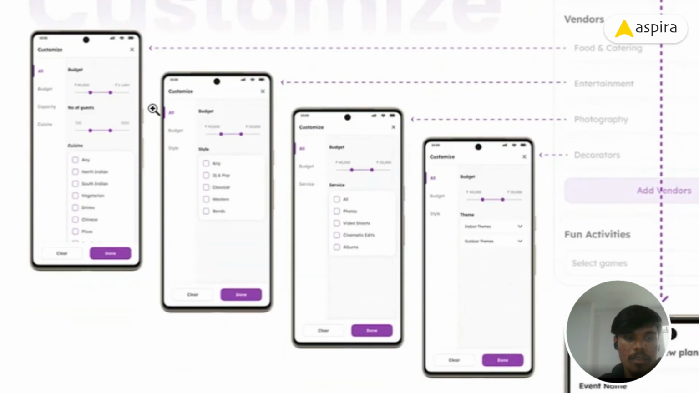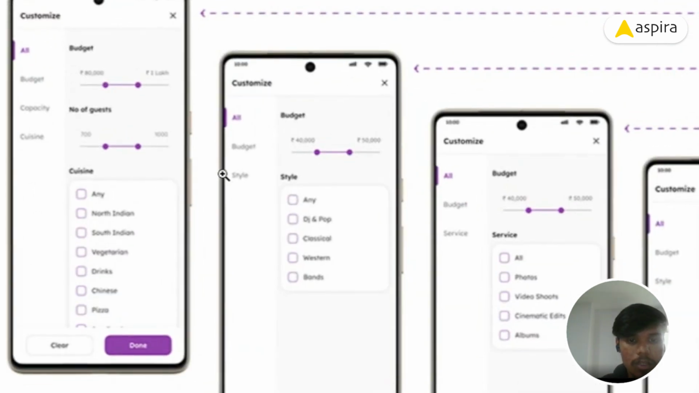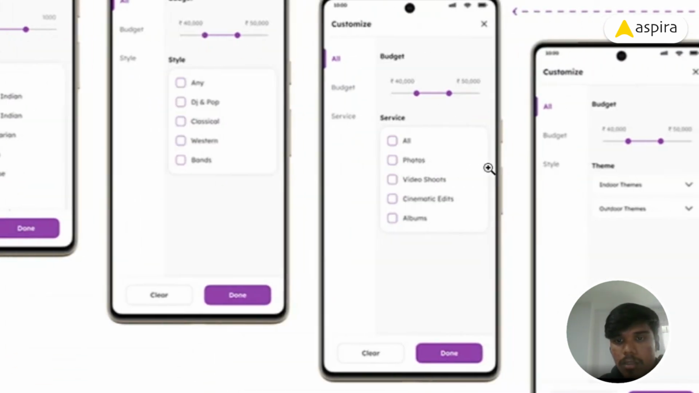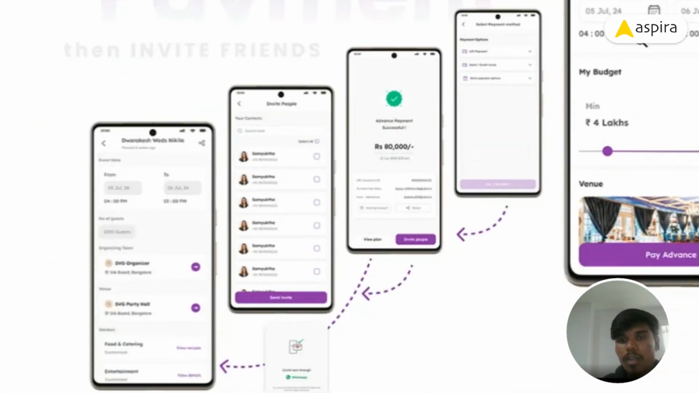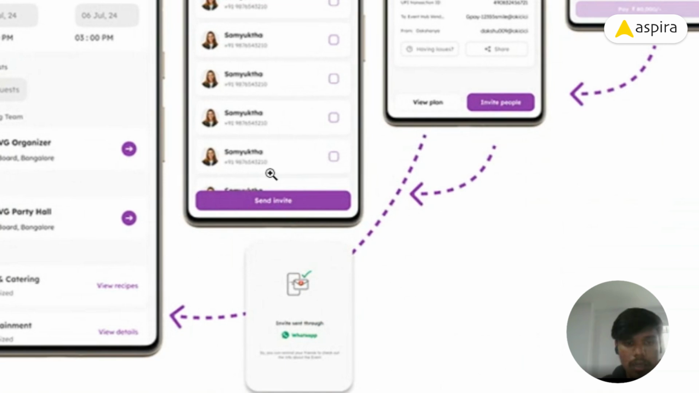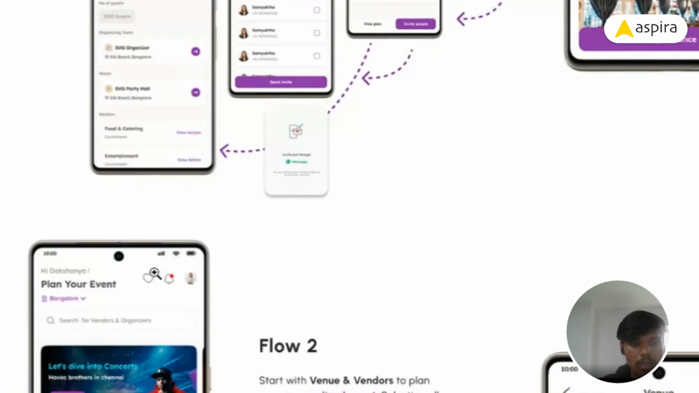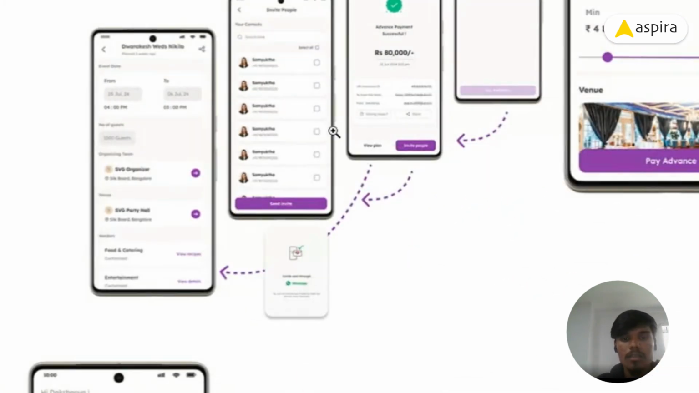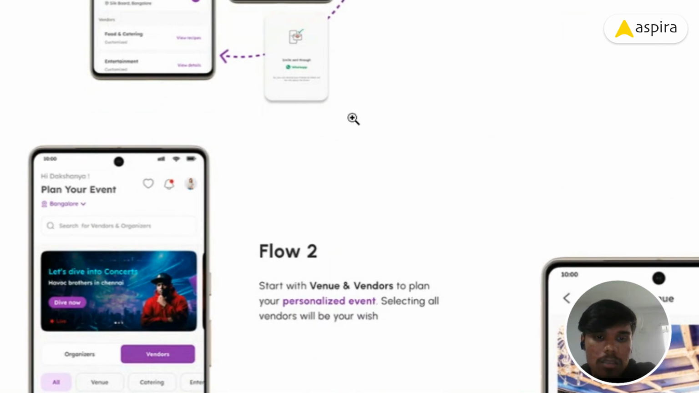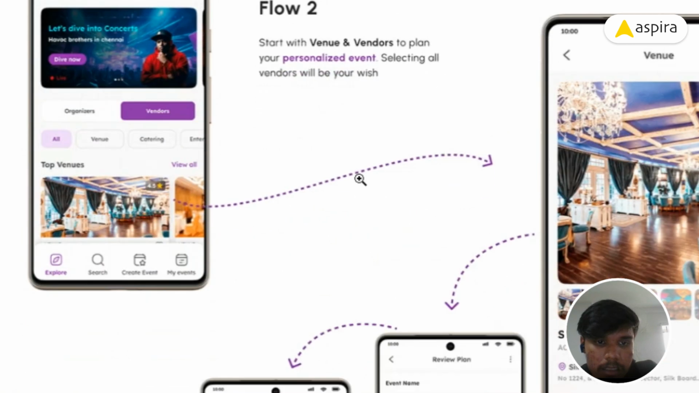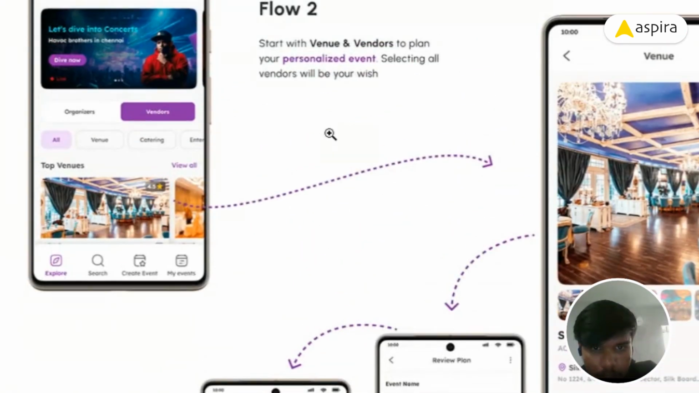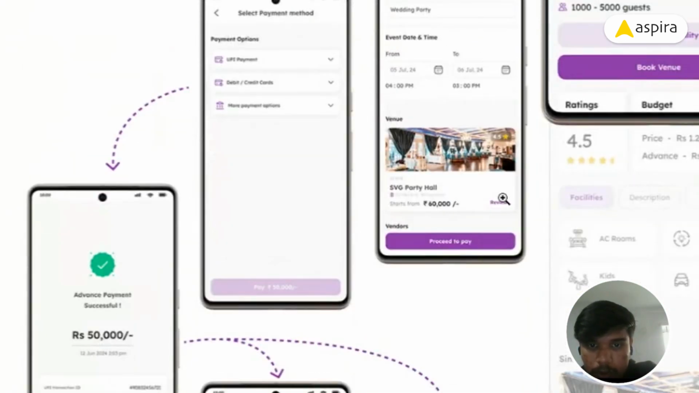We can also customize our food and entertainment, and then review our plan. If you don't want something, we can delete it here. Then we do online payments like the advance payment, invite our friends, and finally view our plan. This is my first flow, where with the help of organizers we start our planning. This is the second flow, where with the help of a venue we start planning.